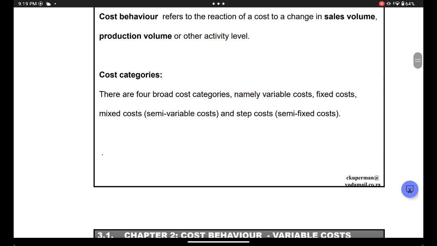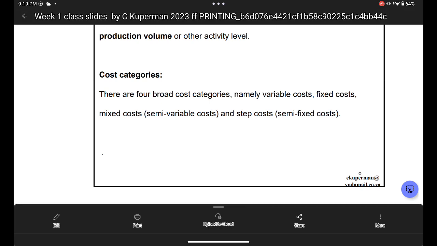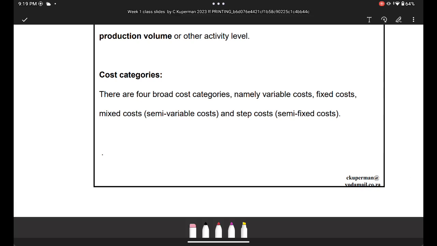Mixed cost. Don't get confused between mixed cost and step cost. Completely different. Mixed cost is basically semi-variable cost, as you can see. Same wording, different ways you can say it. Semi-variable cost is variable cost plus fixed cost. The best way to think about this is the telephone account, right? A telephone account, you'll basically pay 2 sets of amounts. You'll pay for the telephone line you're using. So that's like 100 rand. But you'll also pay the amount of money for how many calls you make.